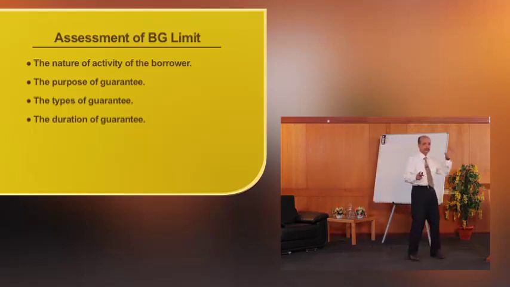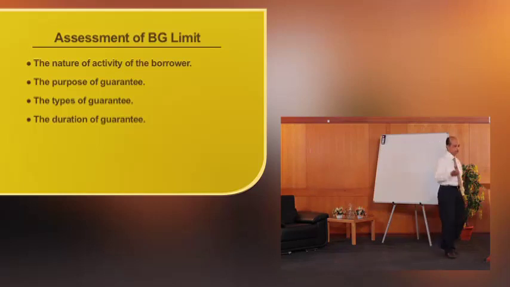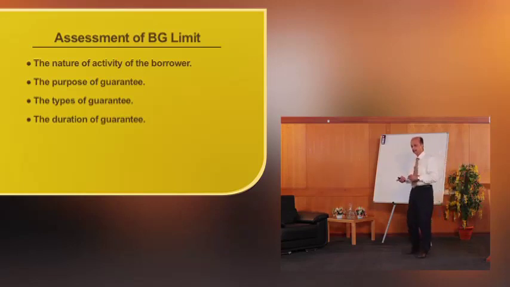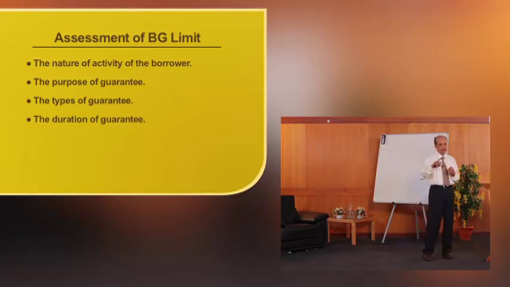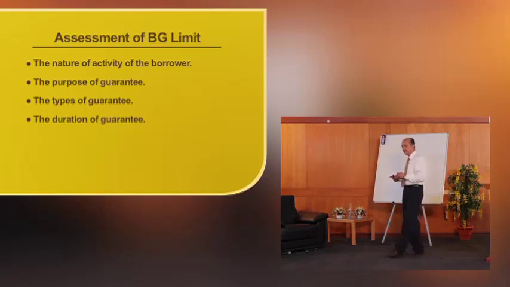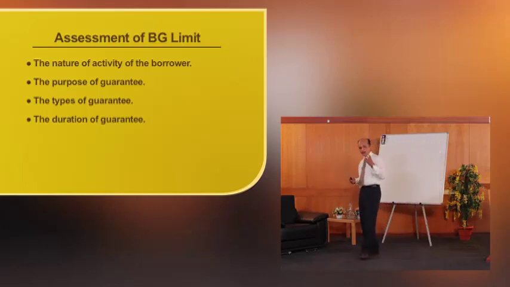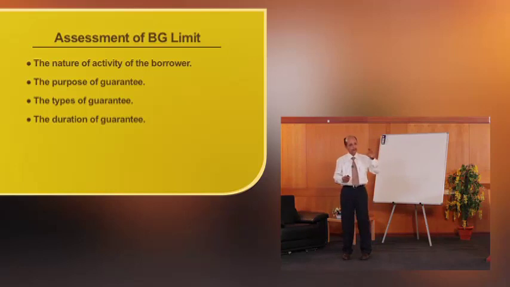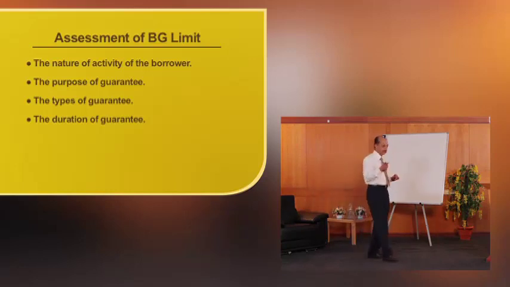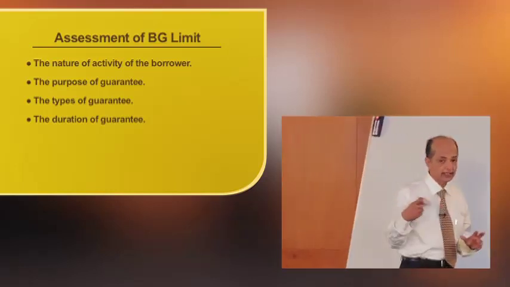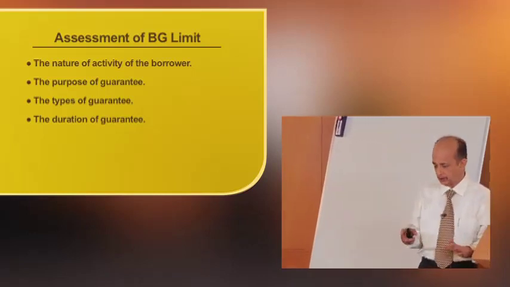Then again he is telling, during the year I am going to import a particular machinery, and after installing it, as per the government guidelines, I have to produce and export. By doing so, I am eligible for the duty exemption. For getting this duty exemption, known as countervailing duty, he is required to give a guarantee for the performance of the export once the machinery is installed.